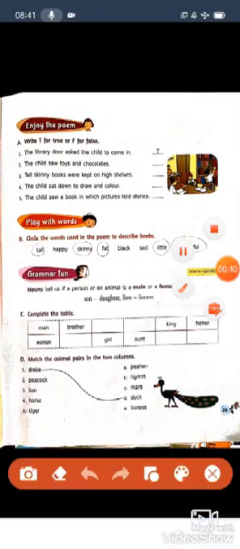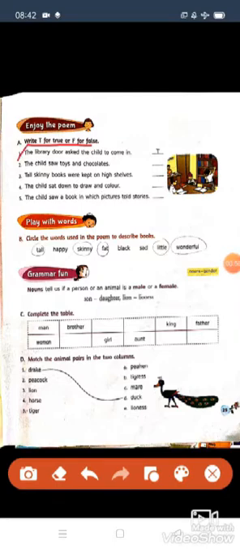Here the first one has been given as: write T for true or F for false. As given before, children, some questions have been given, like write T for true and F for false. So let us see the first question.